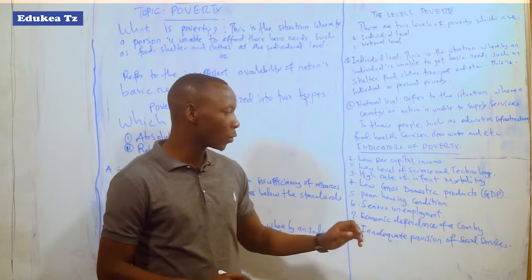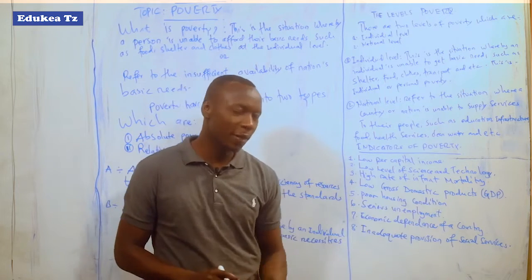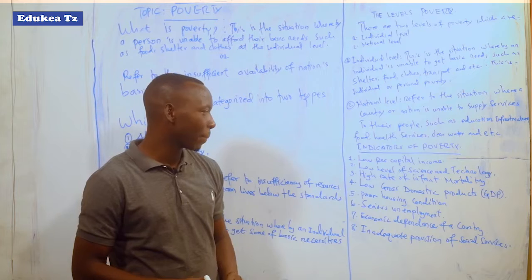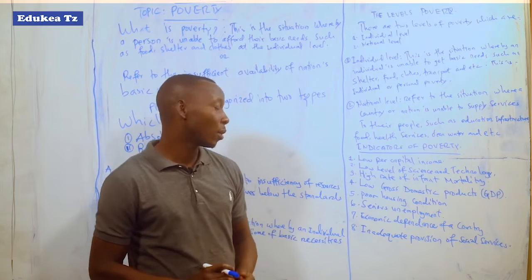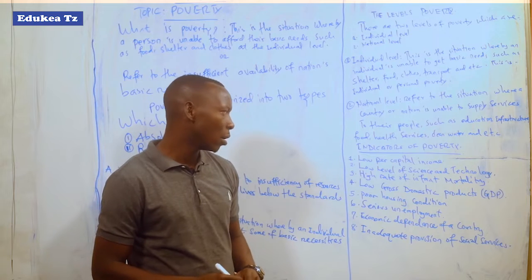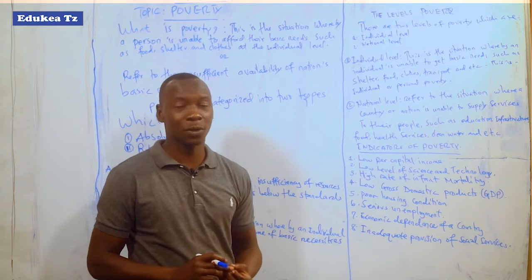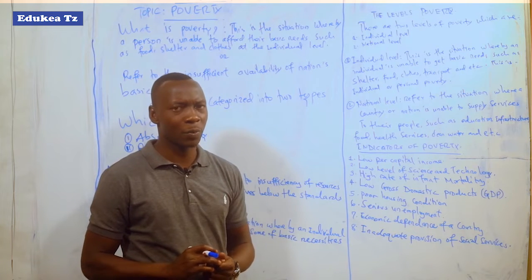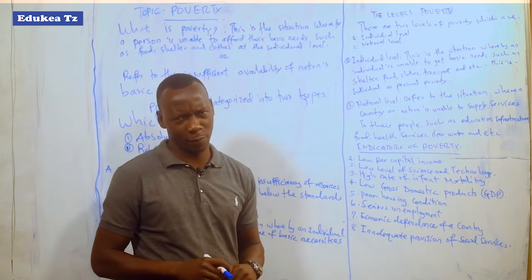Point number 4 is low gross domestic product. This low gross domestic product is an indication of poverty in any nation. Take an example here in Tanzania. Today we are in the middle of gross economic development, but still we have not developed enough because we are still depending on the Western nations to grant us loans so that we can build different infrastructures that could be used for transportation and other economic developments.